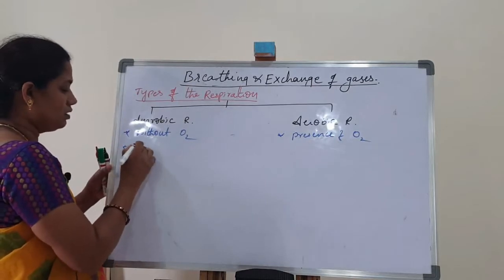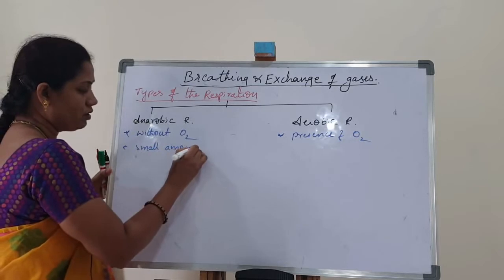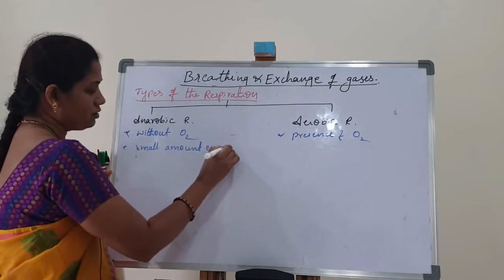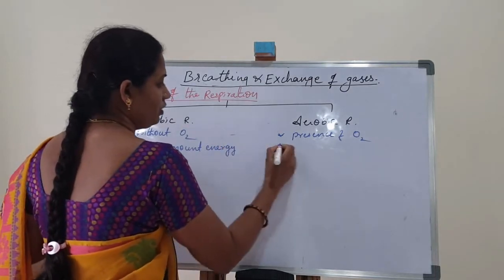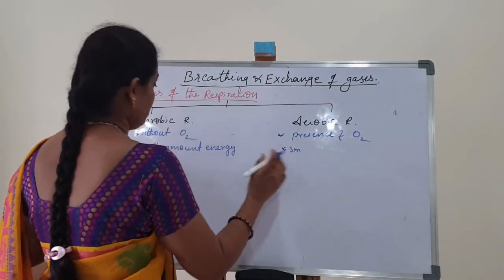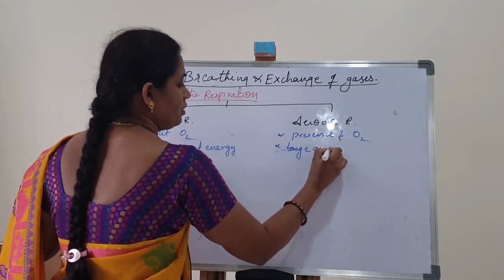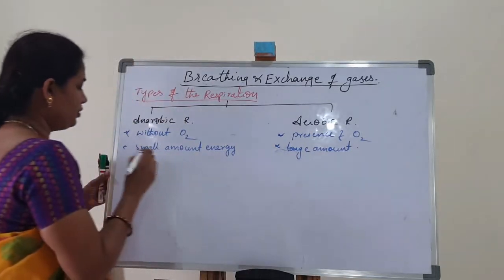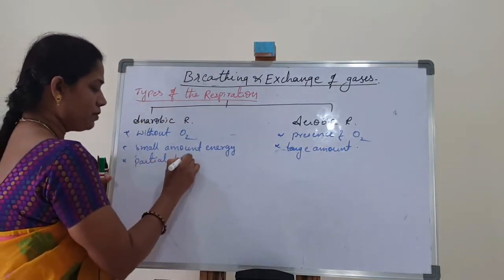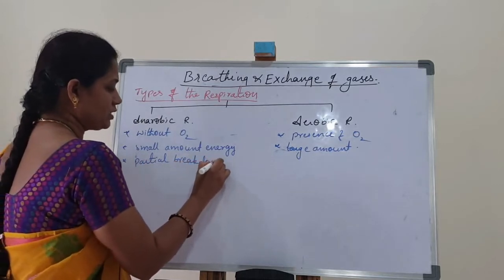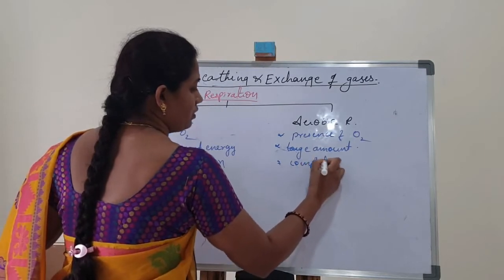Next, in anaerobic respiration a small amount of energy is produced, whereas in aerobic respiration a large amount of energy is produced. Here partial breakdown takes place; here complete breakdown takes place.